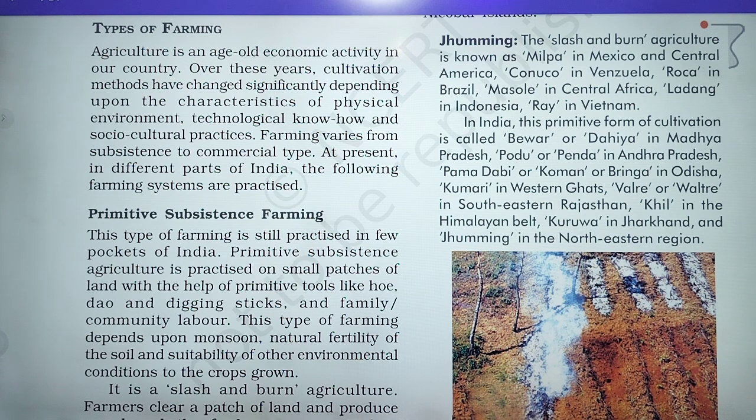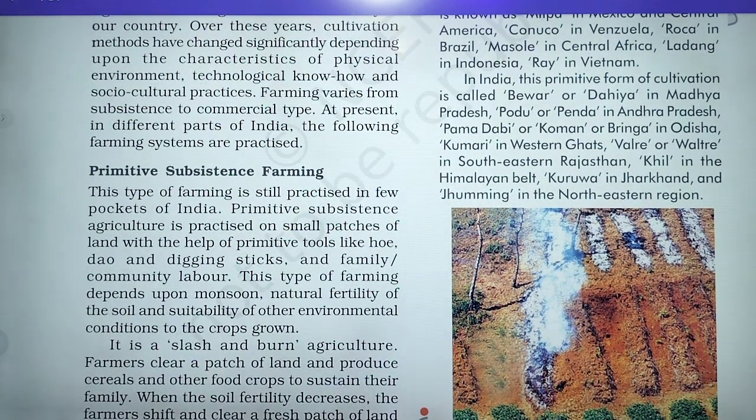Primitive subsistence agriculture is practiced on small patches of land with the help of primitive tools like a hoe and digging sticks, and family and community labor. It means a small area, small patches of land.